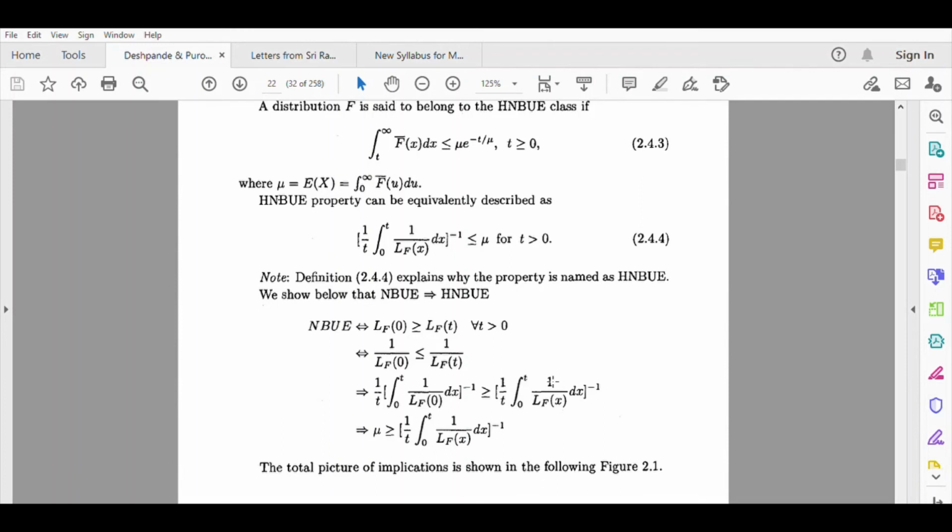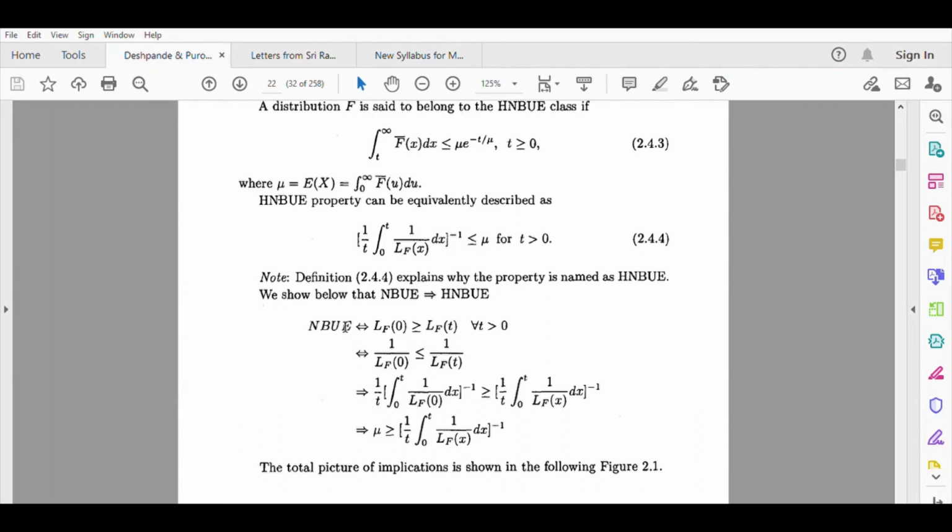So integration 0 to t of 1 upon L_F(x) dx. When we take the reciprocal, the inequality changes, and then we divide both sides by t. So this is how, from L_F(0) greater than or equal to L_F(t), we get this to be larger than this. Now notice that the left hand side is nothing but mu, because that is the age 0. So this is how we can prove that mu is greater than or equal to the inverse of 1 by t integration 0 to t of 1 upon L_F(x) dx.